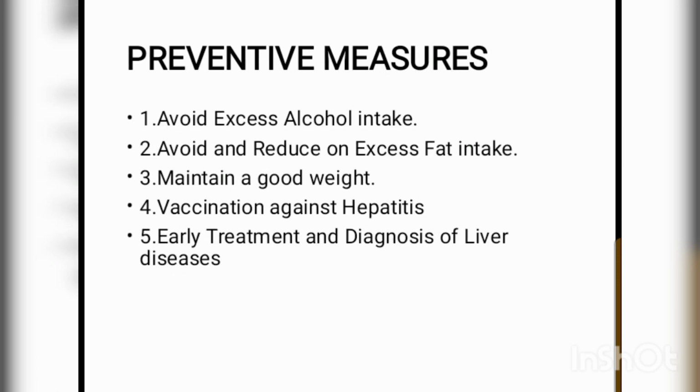So number one, avoid excess alcohol intake. Then number two, avoid and reduce excess fat intake. Then number three, maintain a good weight. Then number four, vaccination against hepatitis. Then number five, early treatment and diagnosis of liver disease. So those are the preventive measures, and that is our presentation on hepatic coma.